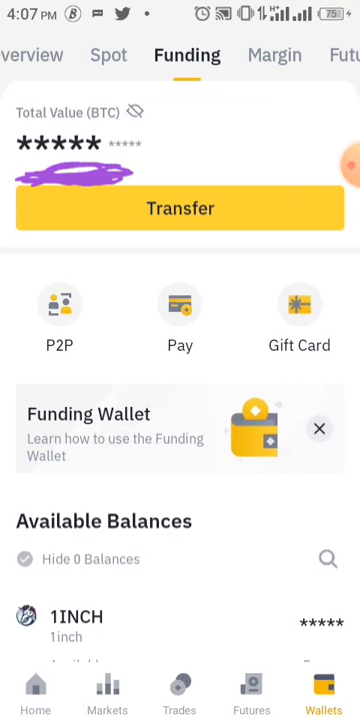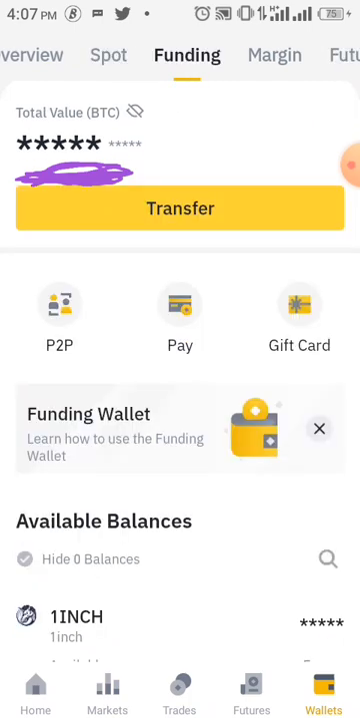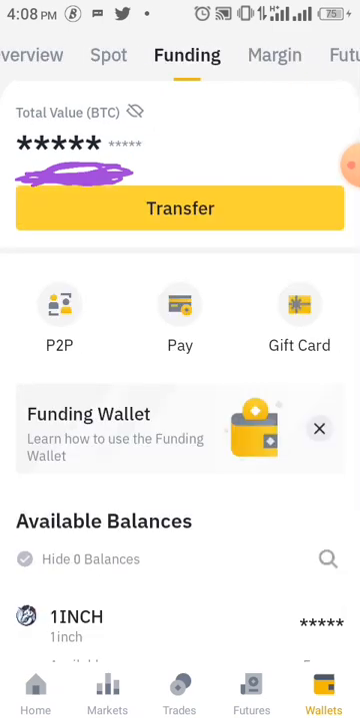Now you go to spot. Now let's say that I want to transfer FTM, or okay, I'll teach you how to transfer and how to withdraw. There are two ways. Nevertheless, take note when you've bought through P2P. You see this P2P here, it's still the same as the one that is under funding.